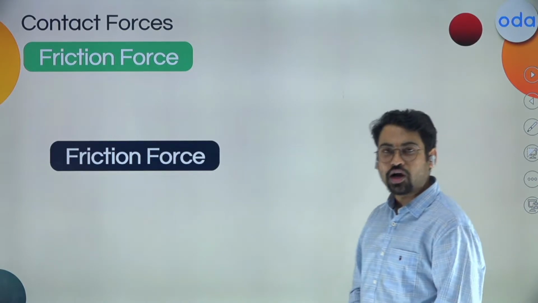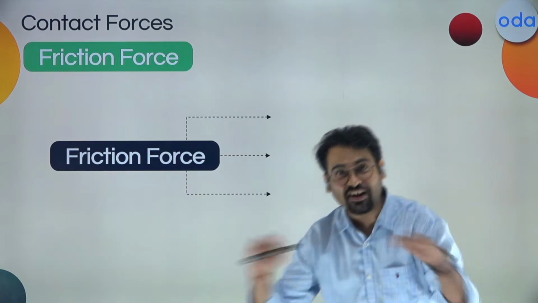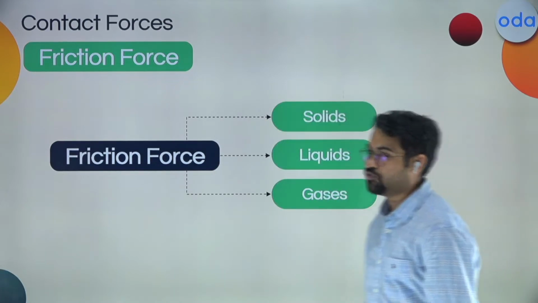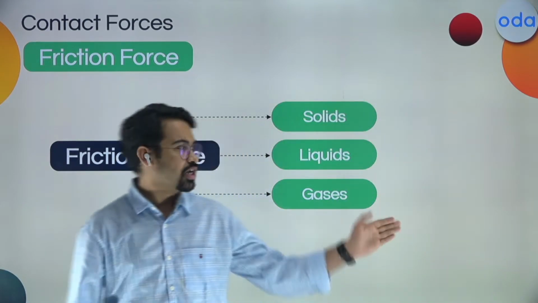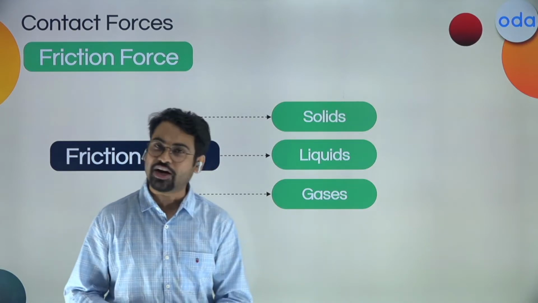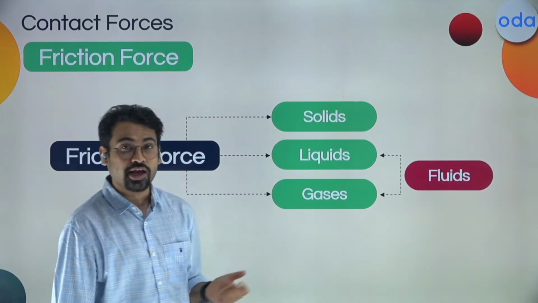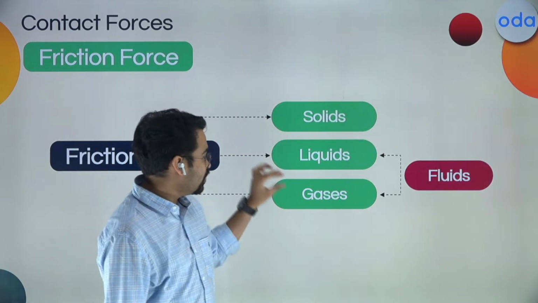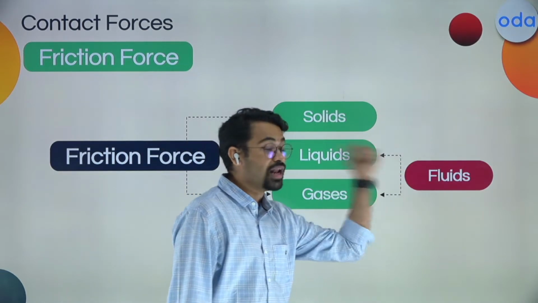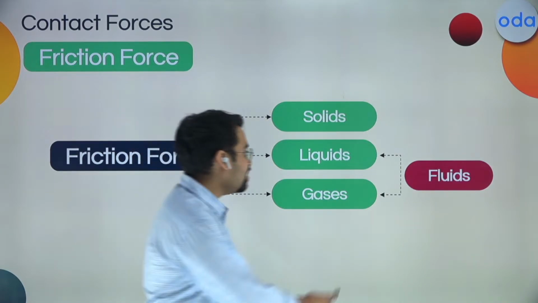Now there's one more thing regarding friction force that I would like to tell, that it comes in every place. It is present everywhere. It is an omnipresent force, whether it's solid, whether it's liquids, whether it's gases. Solid, liquid, gas, everywhere you're going to find this force. And one more learning that you can take is that liquids and gases both can flow. This means that they lie under the category of fluids. Fluids are things that can flow.